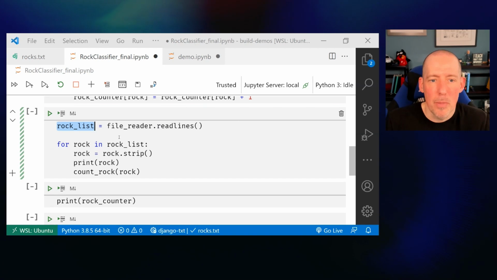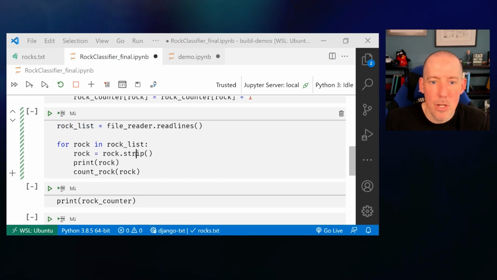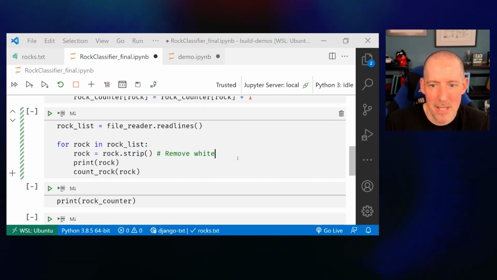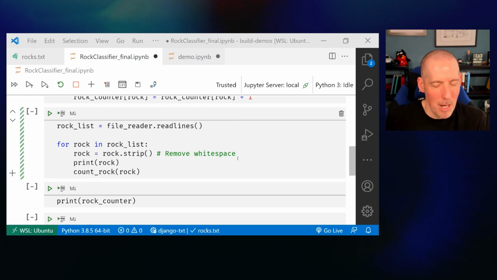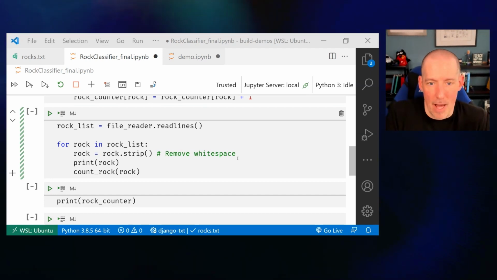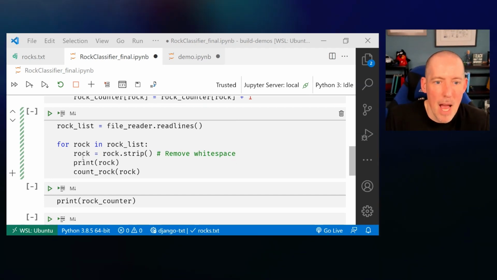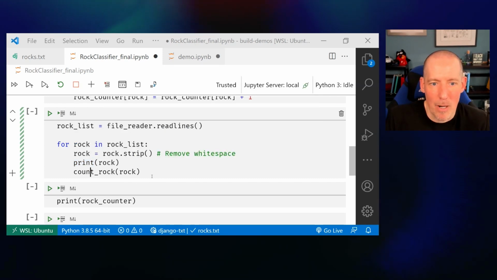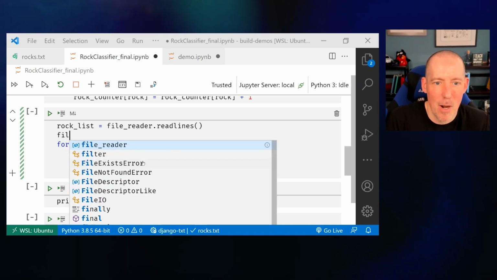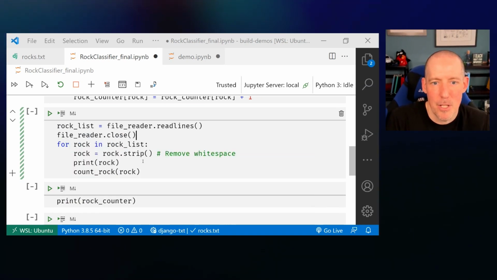And now I'm going to use a loop. So for every single rock that we found, I'm now going to remove any white space. Let's put in a comment there: remove white space. Things like a return at the end of a line, that's going to get rid of that. Let's print that out, and then let's add that into our count. Last little thing that I should do here, I should make sure that I close out that file reader. I'm going to be a good developer here. Let's do a close there.